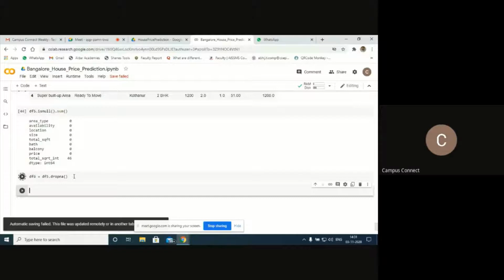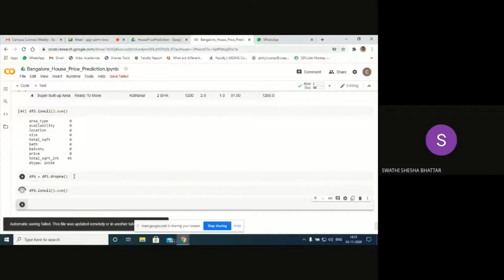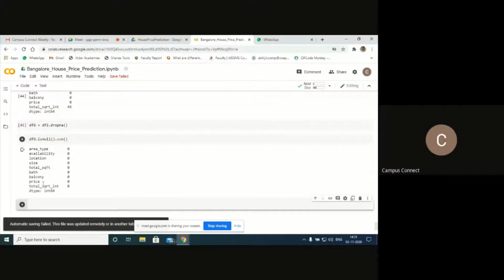Now again, you can check this using df6.isnull().sum(). Next, shift and enter it. Now you can see, is there any null value here? No. So I have already dropped them. Now let's check how many features are available.